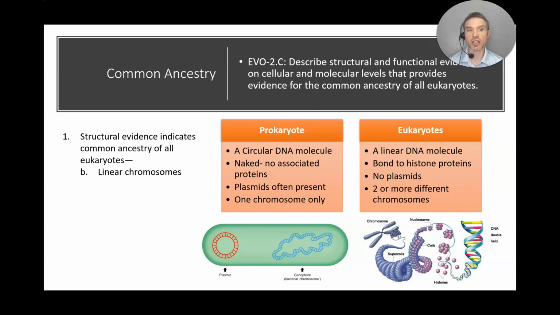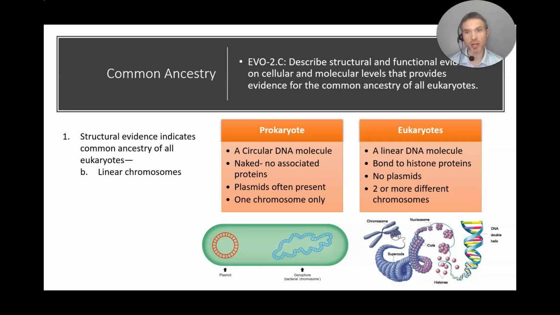Now, if we compare and contrast the prokaryotic cell to eukaryotic cells, all eukaryotic cells have linear DNA molecules. So it's not the nice circle such as the prokaryotic cell. Also bound to our eukaryotic DNA are things called histones. Our DNA is wrapped around these little proteins we call histones, and you can see that in the diagram there at the bottom. Our eukaryotic cells have no plasmids, and we often have more than 2 chromosomes. In fact, humans have 46 chromosomes.